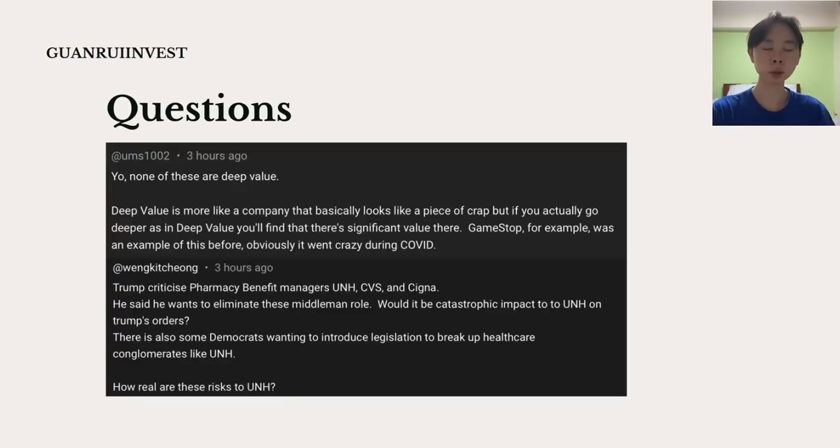Last portion, I'll be talking about some questions that you guys have left me in the comment section below. The first one says, yo, none of these are deep value. Deep value is more like a company that basically looks like a piece of crap, but if you actually go deeper, as in deep value, you find there's significant value there. GameStop, for example, was an example of this before. Obviously, it went crazy during COVID. So I do agree with him. I absolutely agree with him. GameStop is a company with deep value.